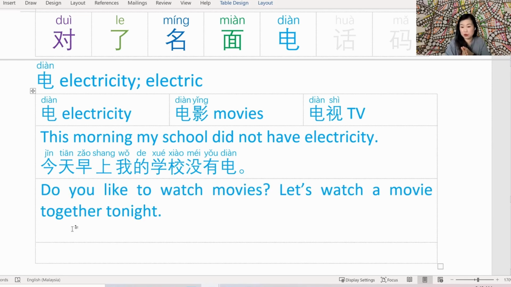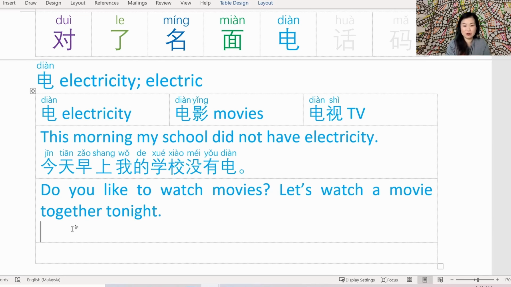Next, let's make a sentence using my first favorite word, 电影. Do you like to watch movies? Let's watch a movie together tonight. Two seemingly very simple sentences, but I purposely put it this way to show you the difference between the first and the second one. Do you like to watch movies is an outright question. The second sentence is a suggestion. Let's watch a movie together tonight.